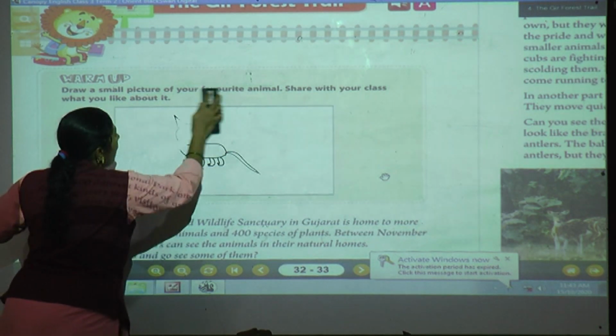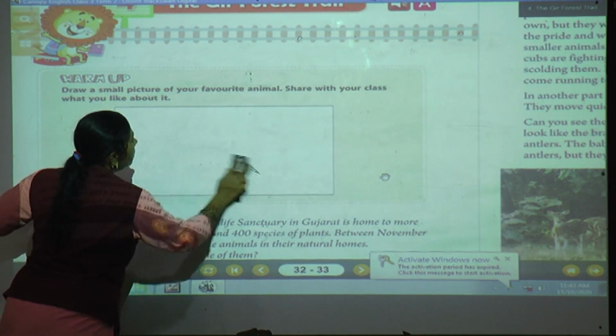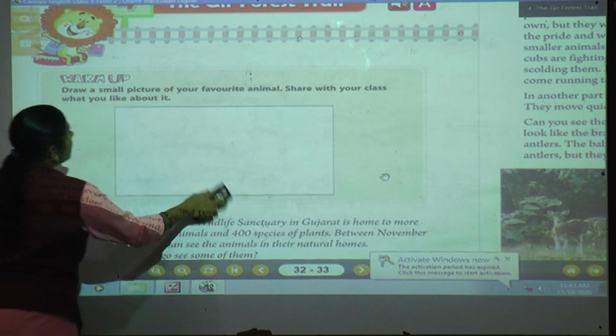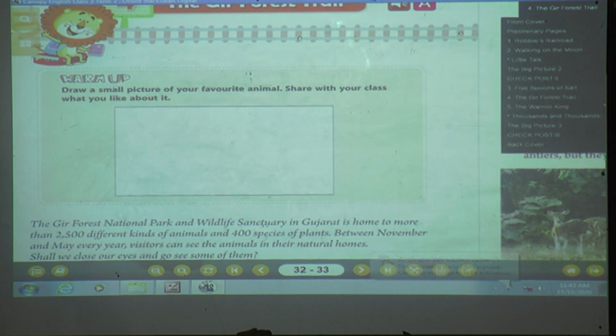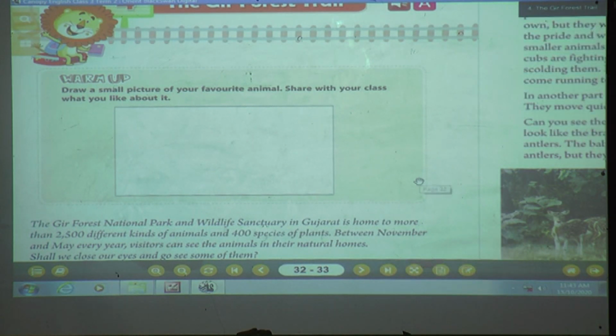Now when we say animals, what comes to your mind? Yes, there are different types of animals, isn't it? Have you all visited a zoo park, isn't it? We can see all different types of animals there. Now the lesson name is Gir Forest.